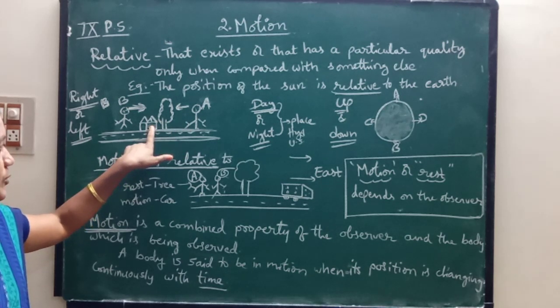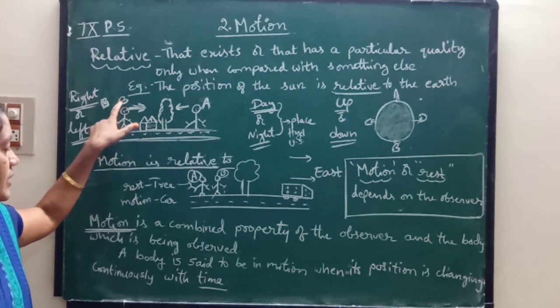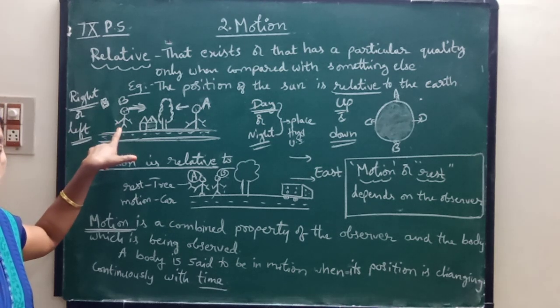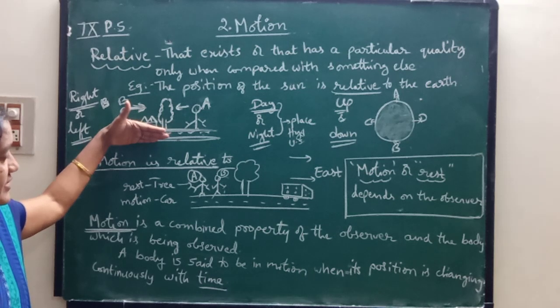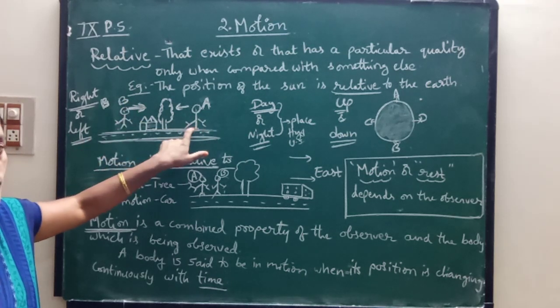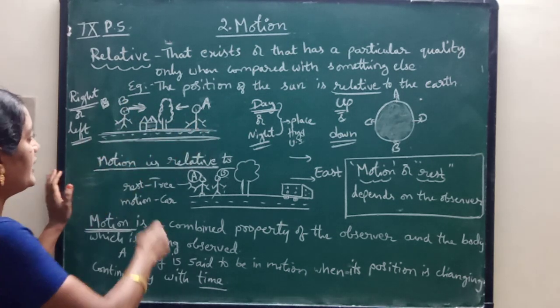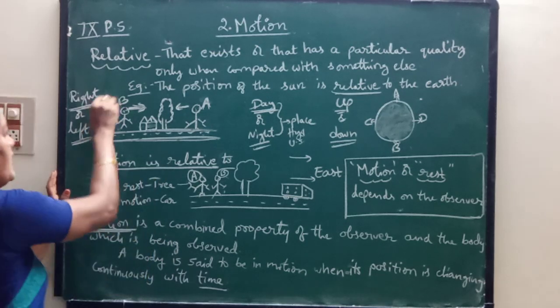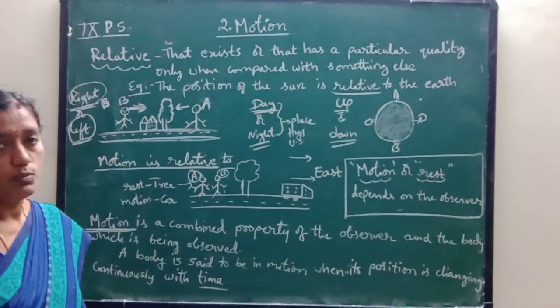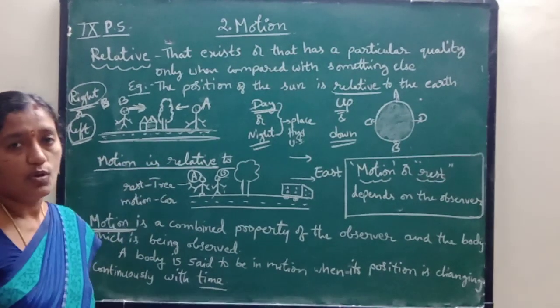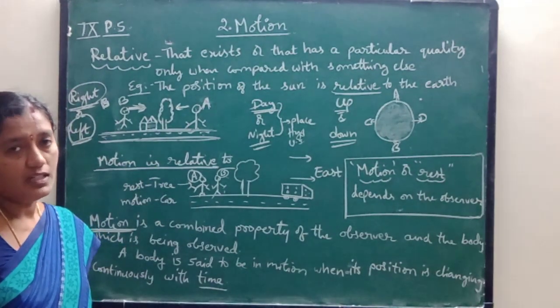So here the position of B is here, and he is moving towards the tree or hut on the left side, and A is moving towards the right side. Here we have two words, right or left. So in describing motion, these terms, left and right, are also very important.